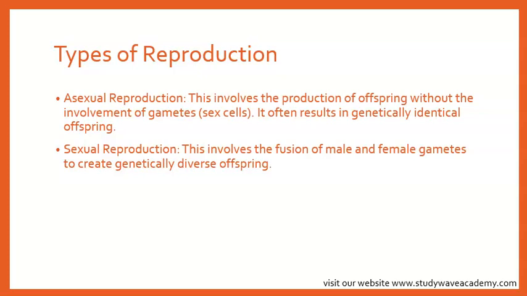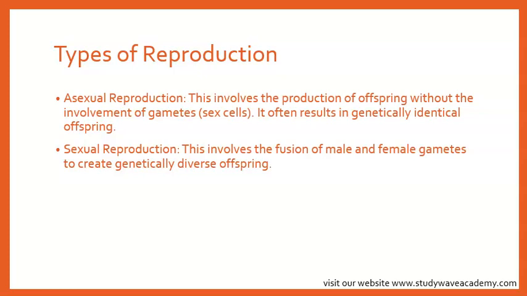So sexual reproduction adds variety to the population because each offspring is a bit different from its parent. It's like a genetic mixtape. You know, asexual reproduction is the same as the parent, but sexual reproduction has a mix of the male and the female. Okay? Do you understand that?